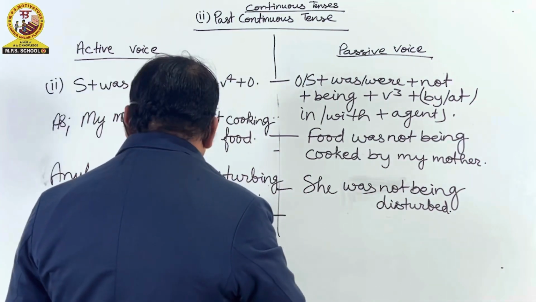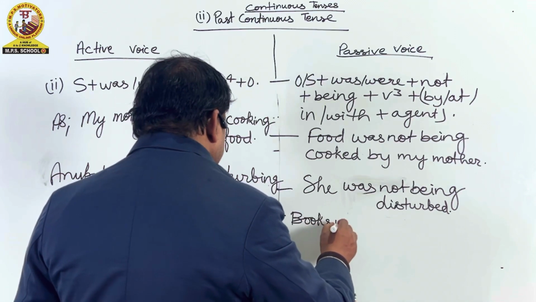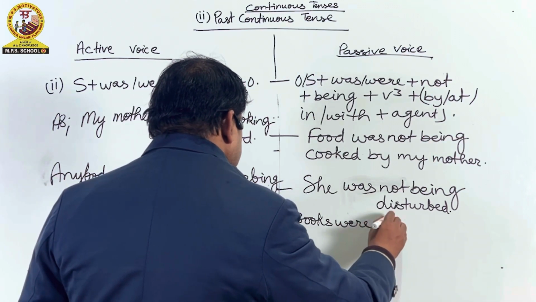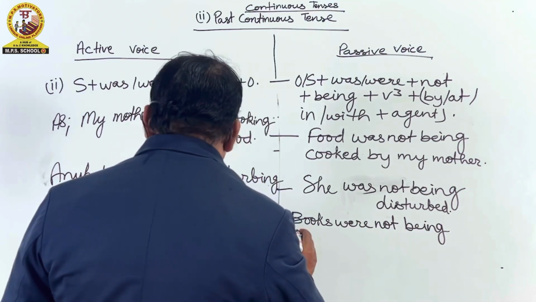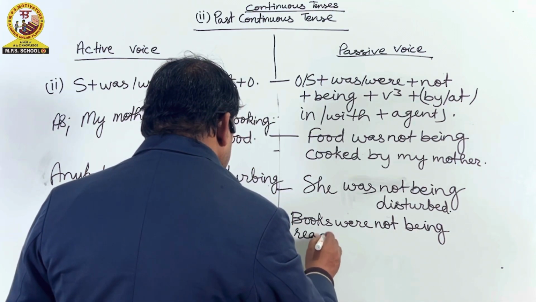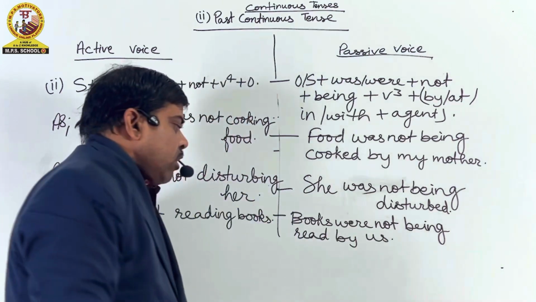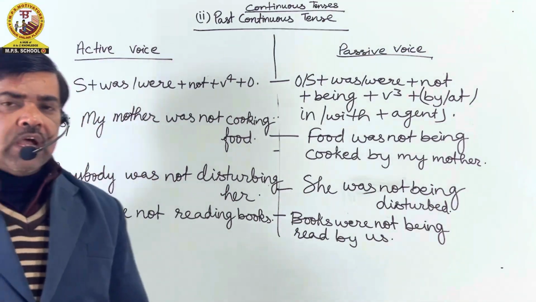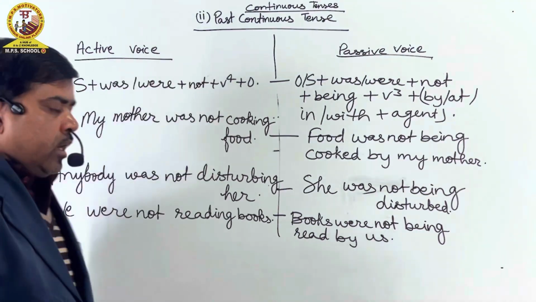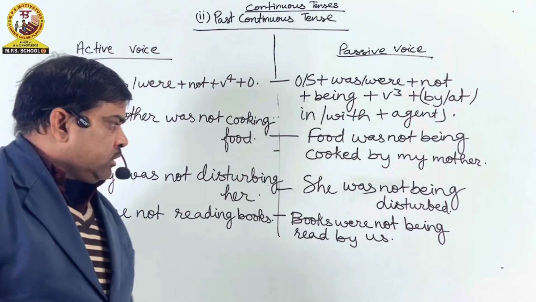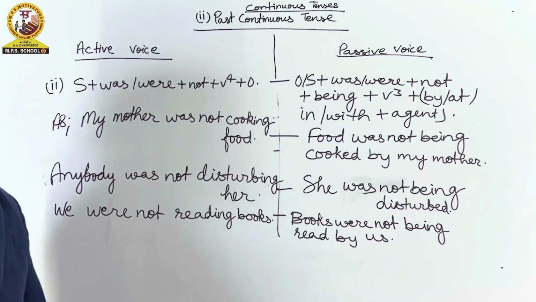In passive voice, books were not being read by us. हम लोगों के द्वारा किताबें नहीं पढ़ी जा रही थी. Okay, now you can take its screenshot.